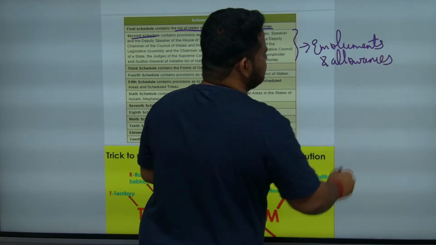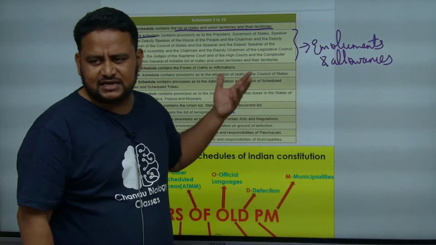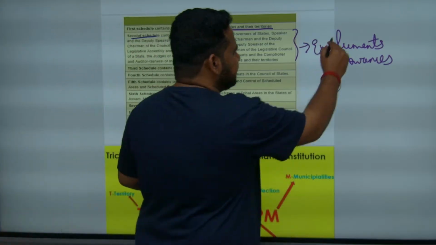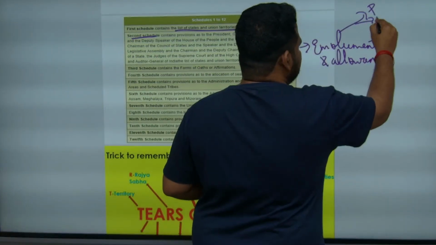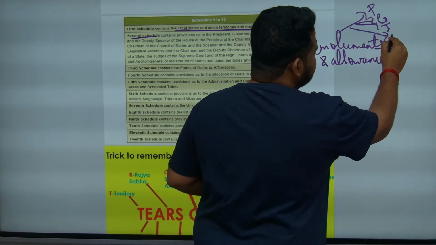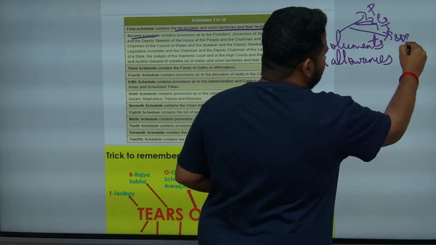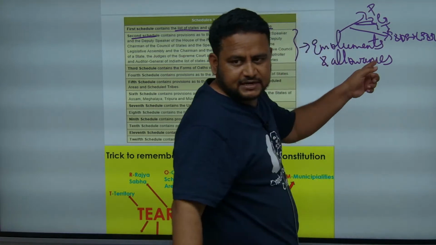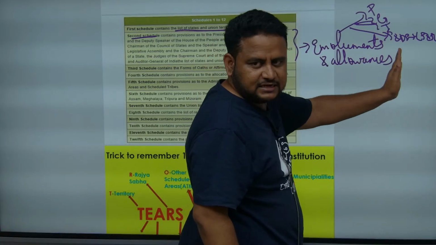Emoluments and allowances means how much money will be paid as salary for certain government positions. Okay, what are those positions? You can take it as president, governor, judges of Supreme Court and High Court, speaker and deputy speaker of Lok Sabha and state legislative assemblies.